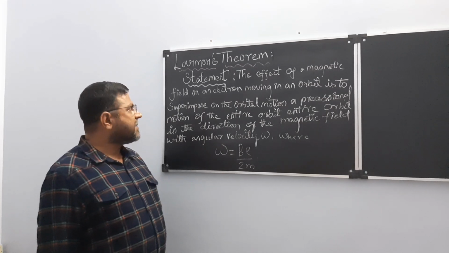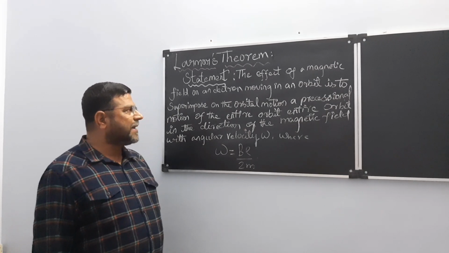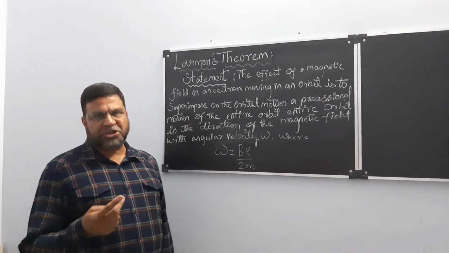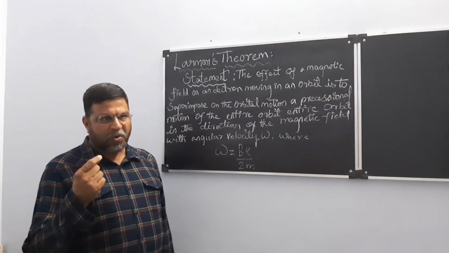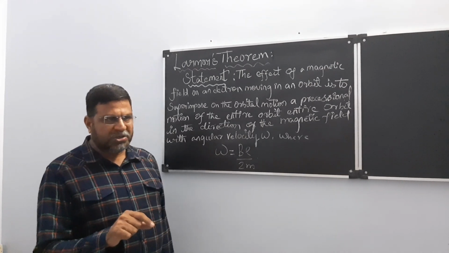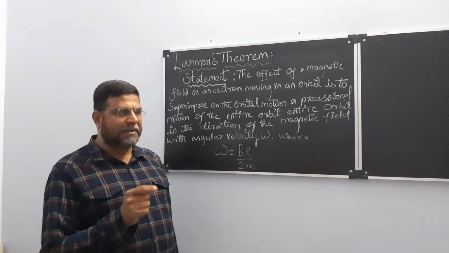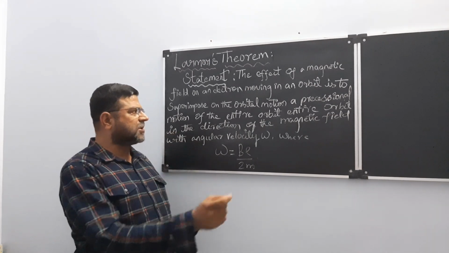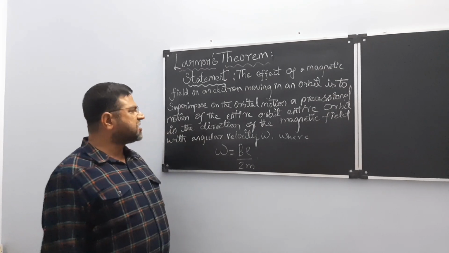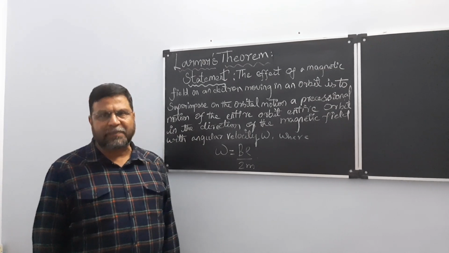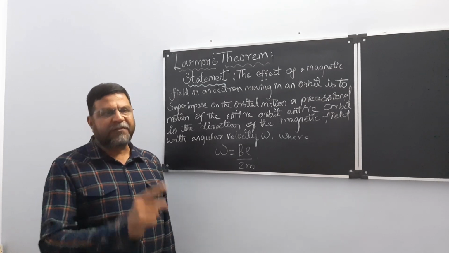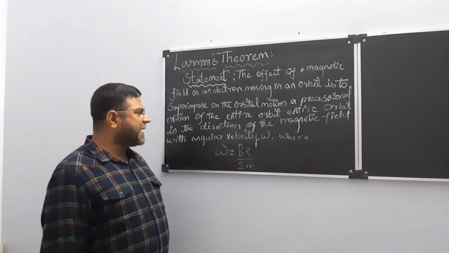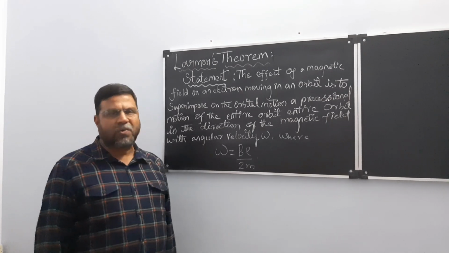Statement: The effect of a magnetic field on an electron moving in an orbit is to superimpose. That means there will be two motions, one imposed on the other. One motion is made to travel on the other. That means in a circular motion the orbit is made to travel. So superimposition on the orbital motion, a precessional motion of the entire orbit. Precessional means in the form of an elliptical shape. Orbit in the direction of the magnetic field with angular velocity.